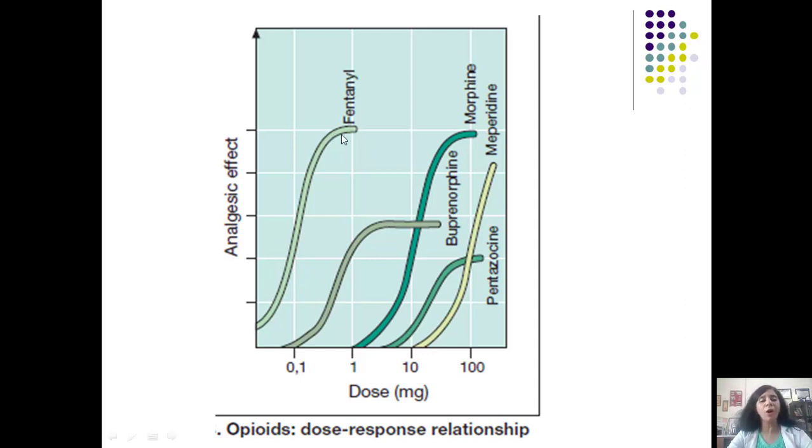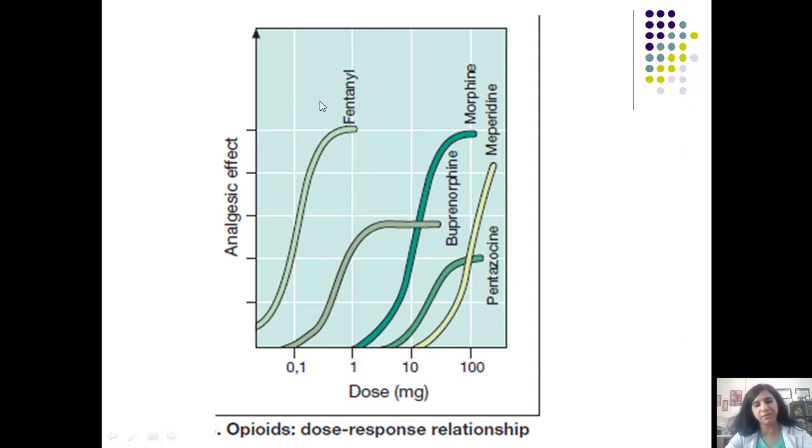I would not be wrong if I say fentanyl is the most potent, and it is efficacious as compared to morphine, because both have the final maximal efficacy to be the same. You can see here the maximal efficacy of fentanyl and morphine is the same, but the fentanyl curve is on the left hand side, which means fentanyl is dose to dose more potent than morphine.